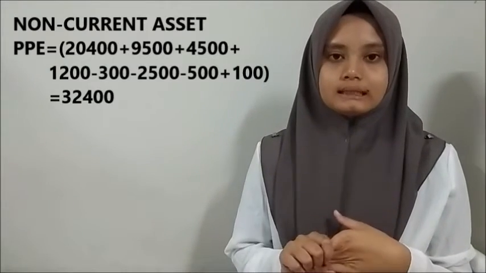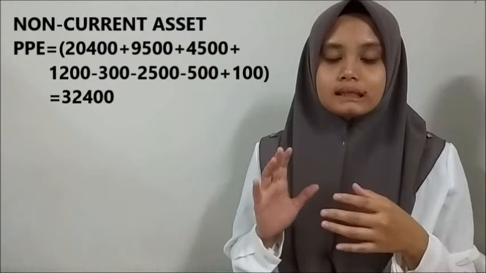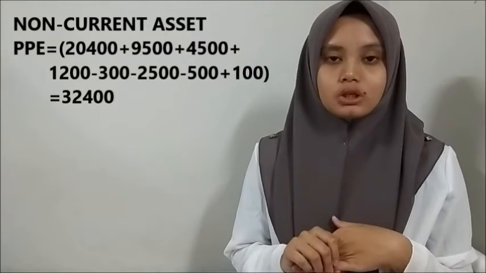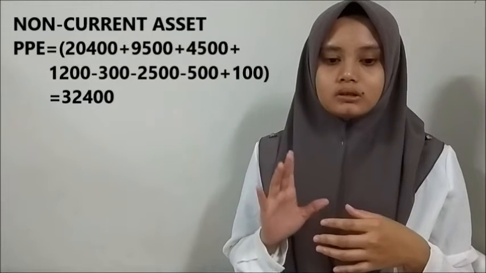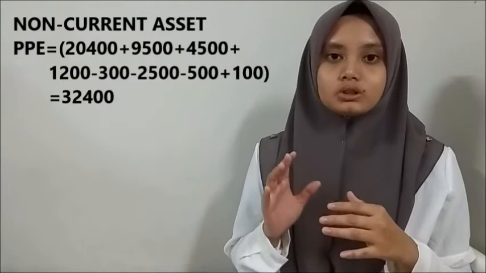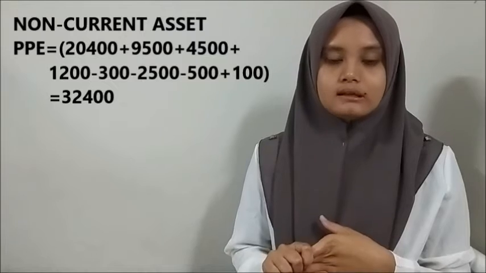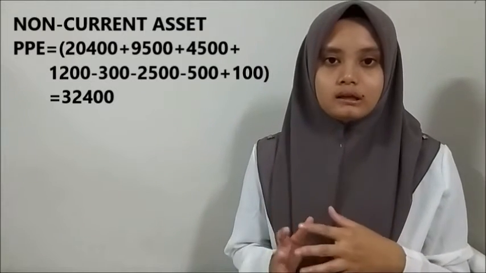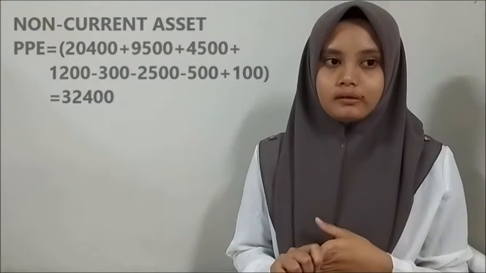For the non-current assets, property, plant and equipment: 20,400 plus 9,500 plus 4,500 plus 1,200 from fair value of the plant and equipment, minus 300 for depreciation of the plant and equipment, minus 2,500 from the trademark, minus 500 is the unrealized profit for the equipment, and plus 100 is the over-depreciation for the equipment. So we got 32,400.